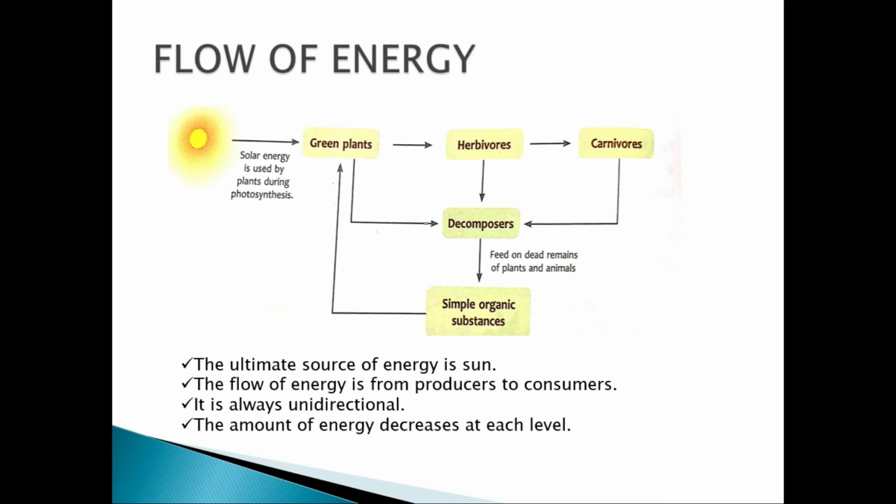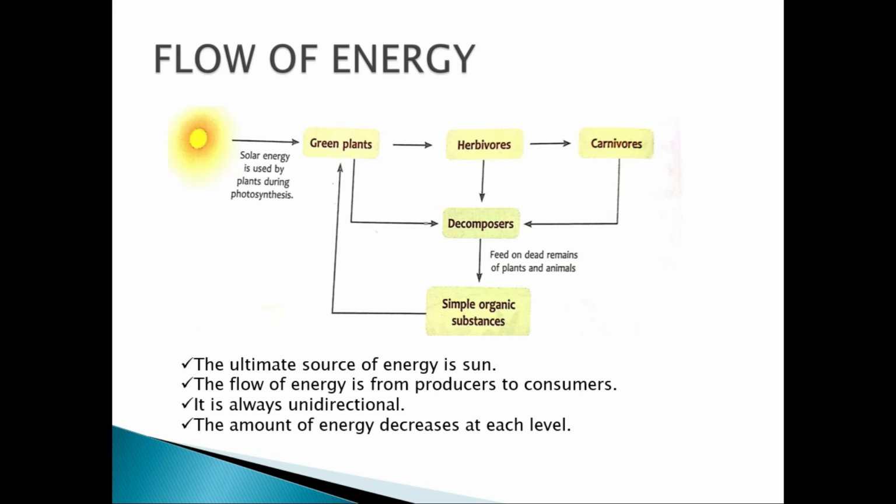Also, it is said that the amount of energy decreases at each level. The sun's energy is being used by the green plants. Suppose the green plant has the maximum energy. When that is eaten by the herbivore, the amount of energy becomes a little less than what it had been in the first stage, the green plants. When the plants are eaten by the herbivores, the energy stored in them is transferred to the herbivores. Some of the energy the herbivores use for their activities, and some they store in the body. Then this stored energy is again transferred to the carnivore when it eats that herbivore.